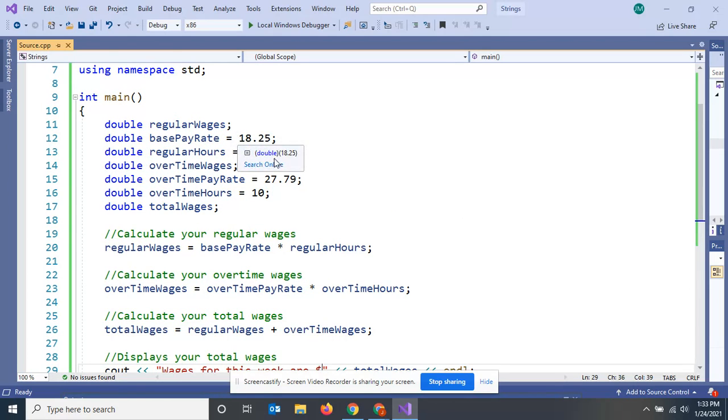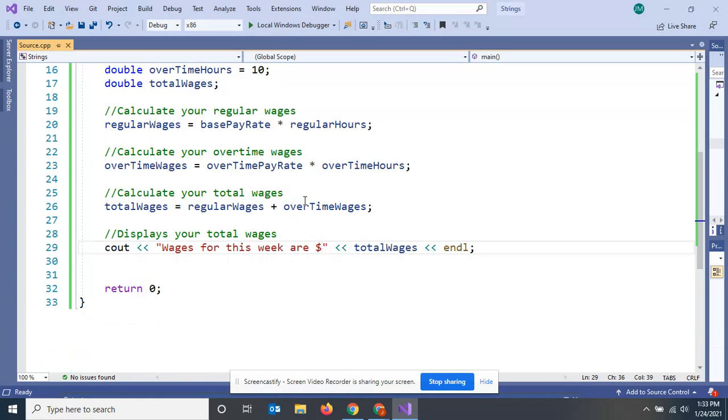Change the pay rate, all right? Pay yourself double time, which would be, your base pay rate is $18.25. Give yourself double time. Make it $36.50 here and see what it would be. You know, change the base pay rate. Give yourself a raise. Pay yourself minimum wage. Play with this just a little bit.